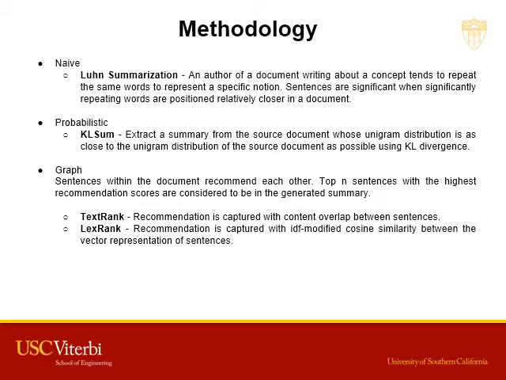In graph-based approaches, TextRank and LexRank, the intuition here is that sentences within a document recommend each other, and such recommendations bring out the relative importance of each sentence in a document. This is done by representing the input text document as a densely connected graph with nodes as sentences and edges between them denoting the relationship between sentences in the document. Recommendation between the sentences is quantified with metrics like content overlap in case of TextRank and IDF-based cosine similarity in case of LexRank.